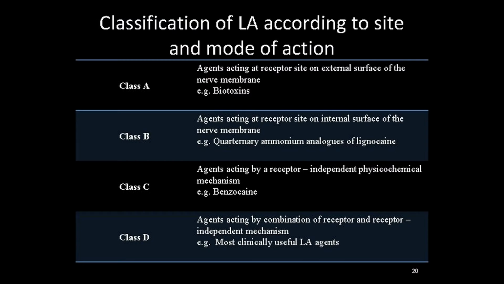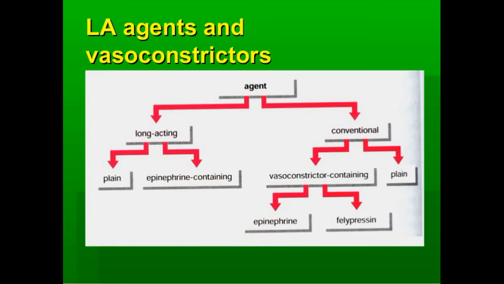Another classification is based on the site and the mode of action, that is class A, B, C, and D. Class A is agents which act at receptor site on the external surface of the nerve membrane. Class B is the agents which act at the receptor site on the internal surface of the nerve membrane. Class C is agents which act by a receptor independent physiochemical mechanism. And class D is the agents which act by a combination of the receptor and the receptor independent mechanism. So this was the classification based on the site and the mode of action.